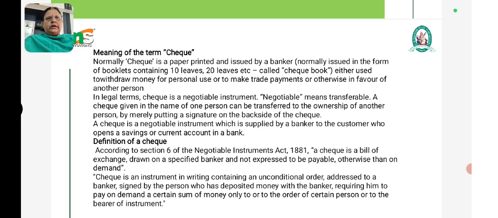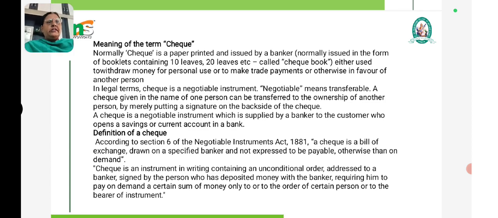So coming to the meaning of check. Normally a check is printed and issued by the banker, normally in the form of booklets containing 10 leaves, 20 leaves, called a checkbook. It is issued either to withdraw money for personal use, to make trade payments, or otherwise in favor of another person. In legal terms, a check is a negotiable instrument.